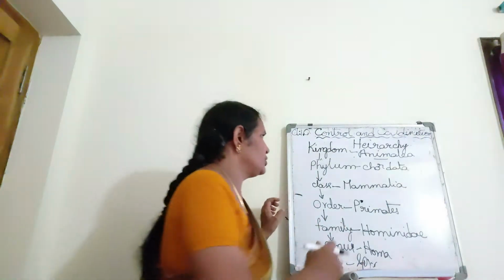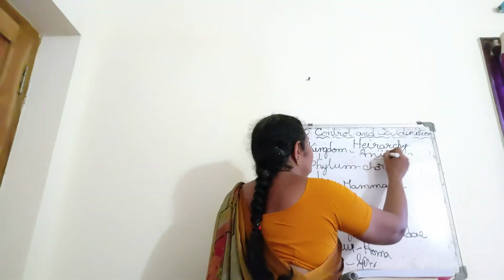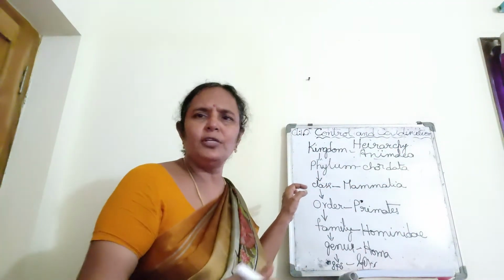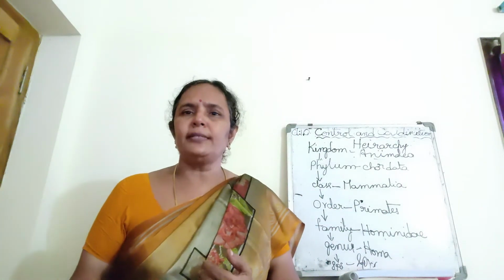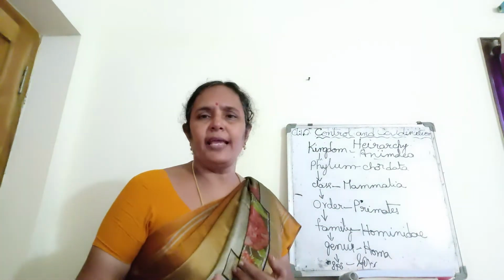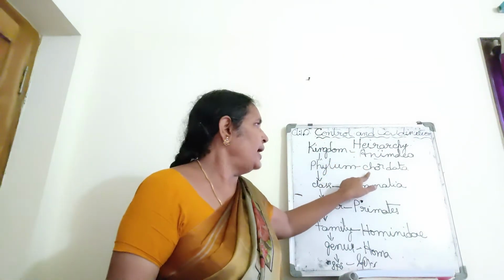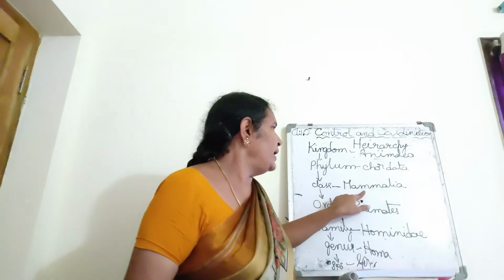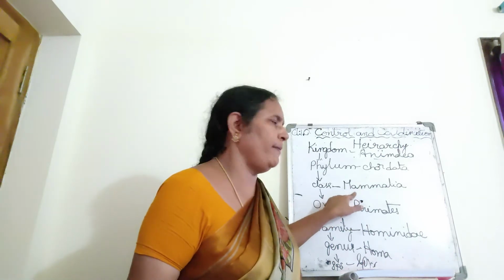Another example I will show you. This is for your understanding. Actually, it's not given in the textbook. Let us take our national animal, the tiger, Panthera tigris. It belongs to the kingdom Animalia, and Chordata, since it too has a skeletal structure. It also gives birth to young ones and feeds them, so Mammalia.